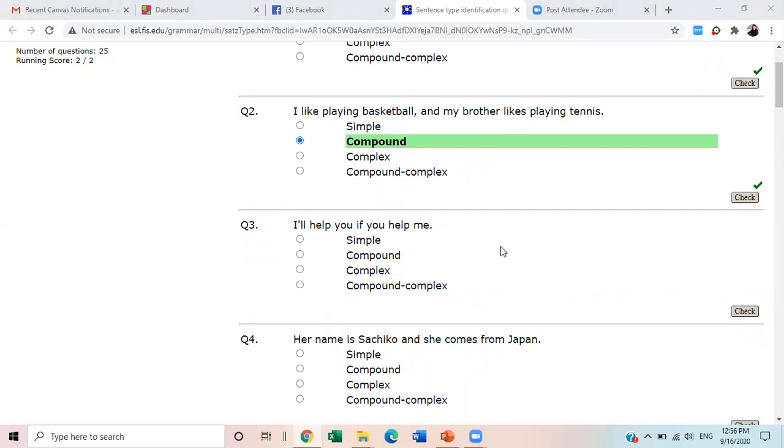What should we click on, simple, compound or complex? Remember the FANBOYS. Hasil is saying it is compound. Hasil, what made you say so? Write in the chat box, or you can unmute your mic and say why you think it is compound and not complex.